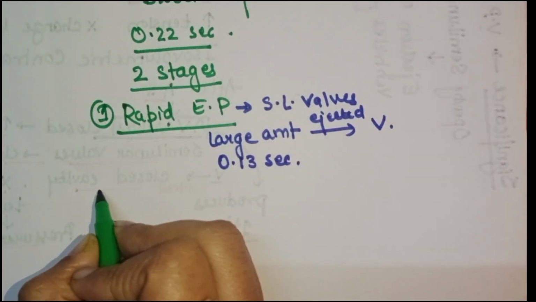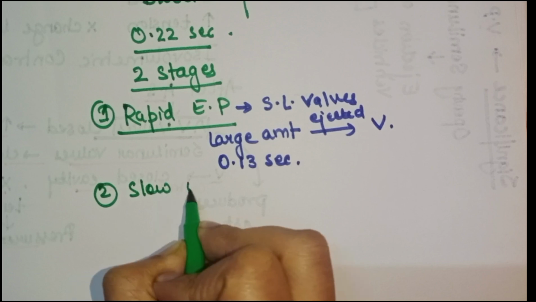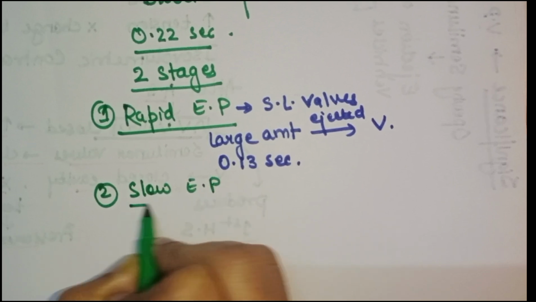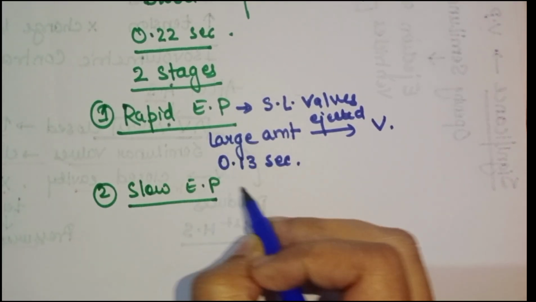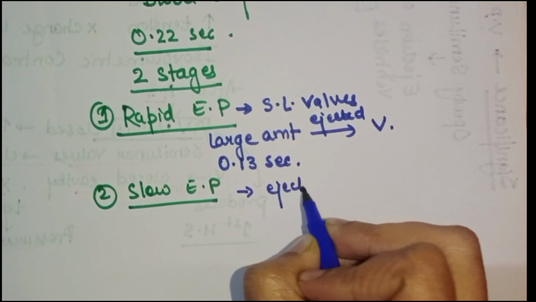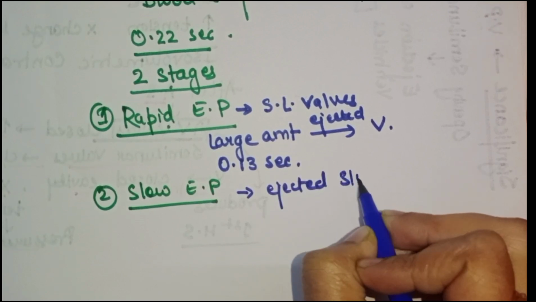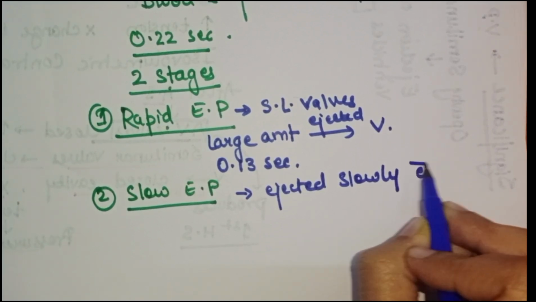And the second stage is the slow ejection period. During this slow ejection period, blood is ejected slowly with much less force.